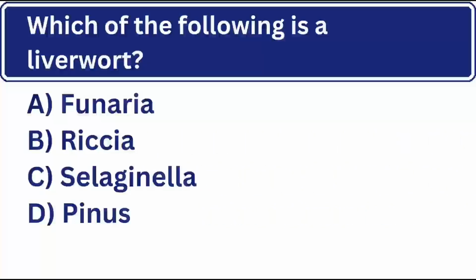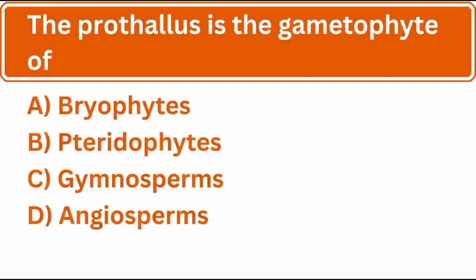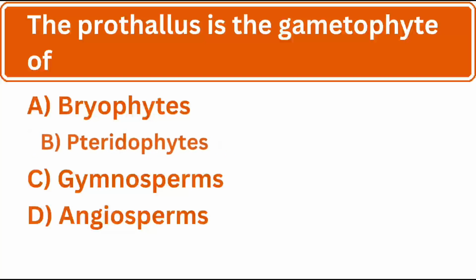Which of the following is a liverwort? Yes, the correct answer is B. Riccia. The prothallus is the gametophyte of. Yes, the correct answer is B. Pteridophytes.